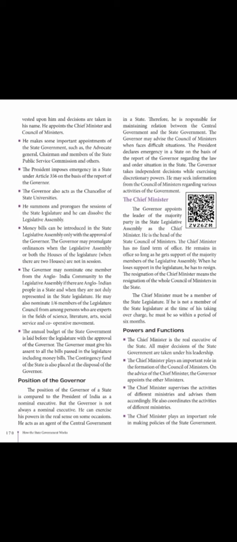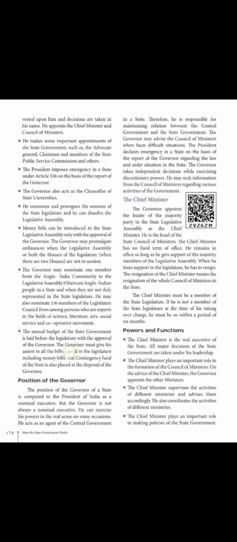All major decisions of the state government are taken under his leadership. The chief minister plays an important role in the formation of council of ministers. On the advice of chief minister, governor appoints the other ministers. He supervises the activities of different ministries and advises them accordingly. He also coordinates the activities of different ministries. He plays an important role in making policies of the state government. He plays an important role in making higher appointments of the government.